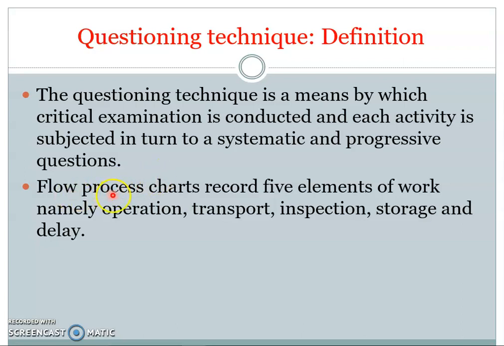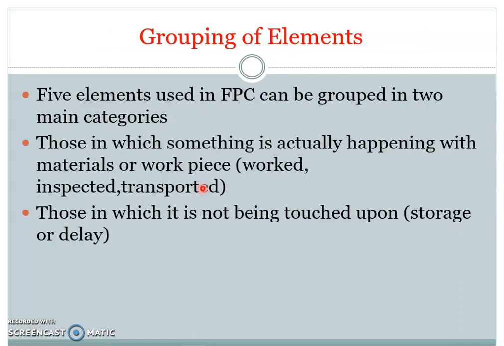Now we have seen the flow process chart elements. There are 5 work elements: operation, transport, inspection, storage and delay. So these work elements are critically examined once the existing method is recorded.